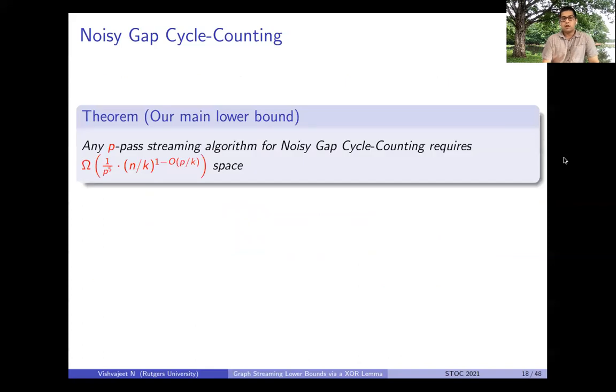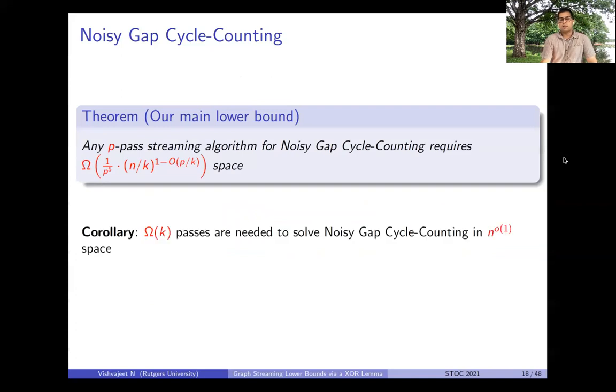So this is the main lower bound that we prove. We show that any p-pass streaming algorithm for noisy gap cycle counting requires omega of n over k to the 1 minus O of p over k space with some 1 over poly p factors. And as a corollary, we obtain that omega of k passes are needed to solve noisy gap cycle counting in n to the little o of 1 space.